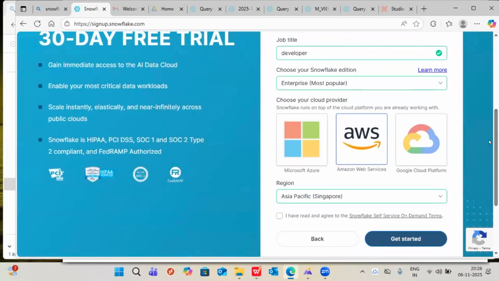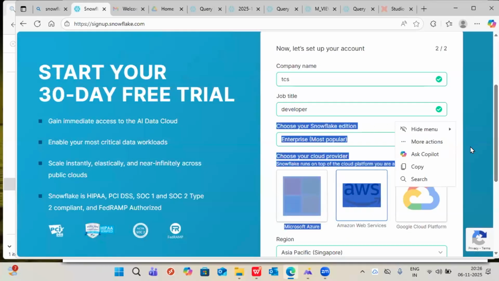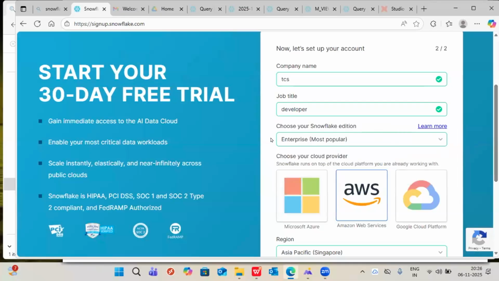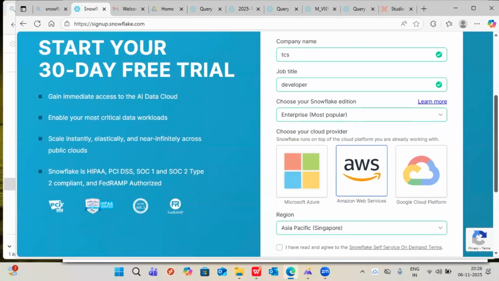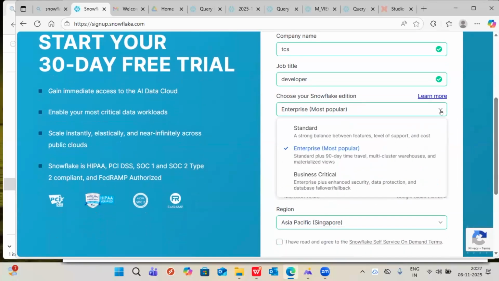So job title, okay. Till here this is normal information only, but here the changes will be there. You have to understand here particularly. Not only today, guys, when I explain the Snowflake architecture, there also I will give some more information. But today I will try to give complete information on how a Snowflake account is created. This is the main part. In any company, even in demos, we have the editions concept only.